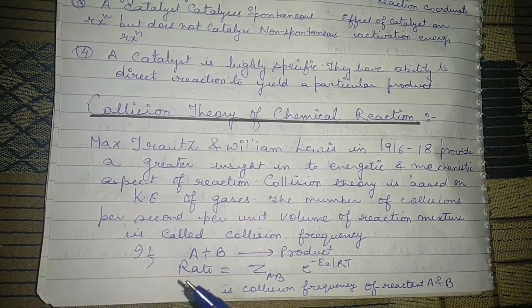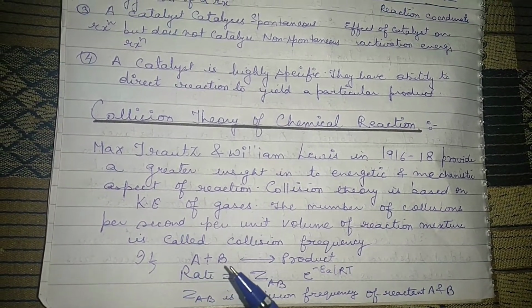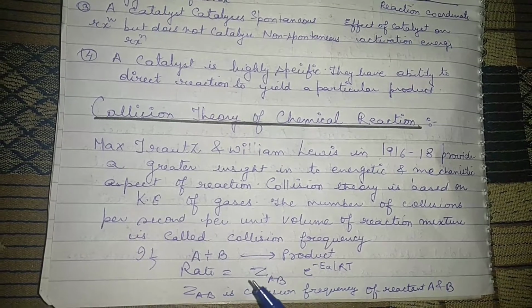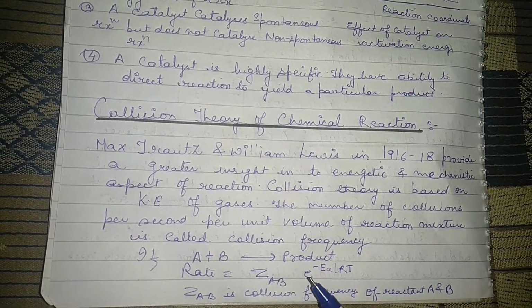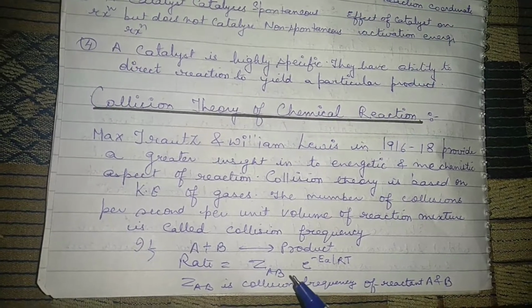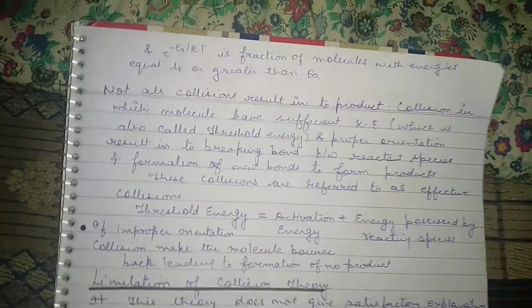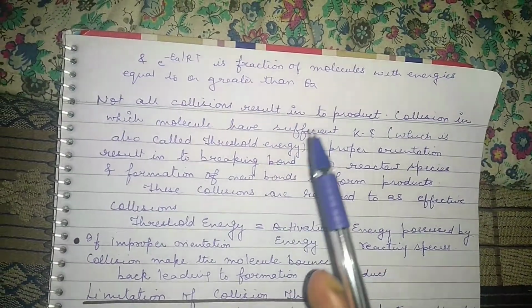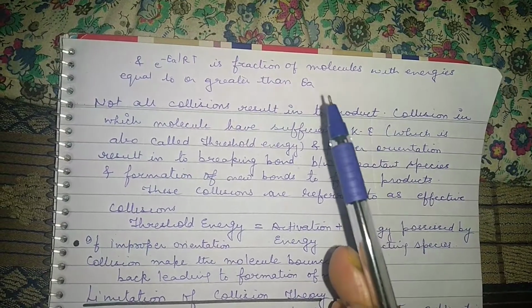Here I have given an example where two reactants A and B react to form the product. So rate is equal to ZAB e to the power minus Ea over RT, where ZAB is the collision frequency of reactants A and B, and e to the power minus Ea over RT is the fraction of molecules with energy equal to or greater than Ea.